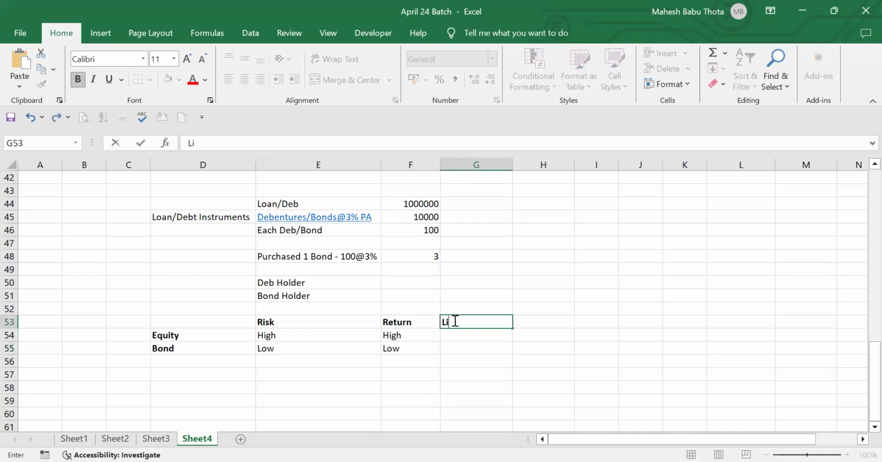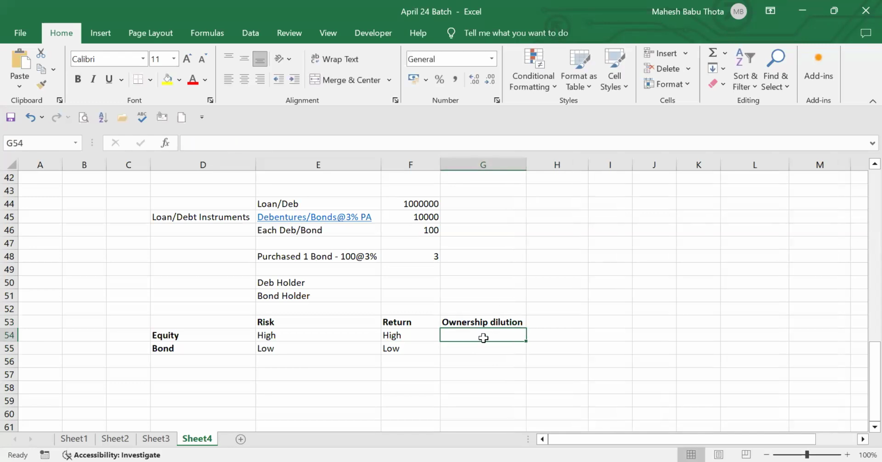And we have one more thing. Not liquidity, we have to talk about ownership dilution. Do you know what ownership dilution is? We have to sell the shares or close the bonds.